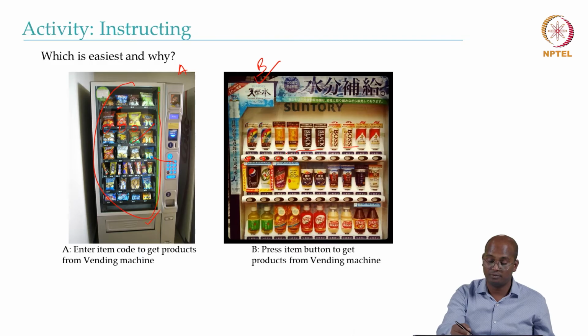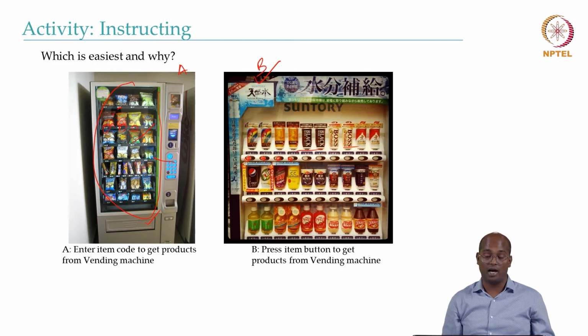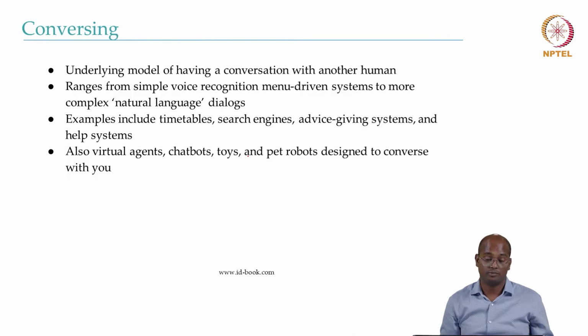But in this case, it's quite easy. Just insert the money and press the button, and you'll get the corresponding item. So this is an example of instruction, and you also have to design and define instructions in such a way that the chance of error is negligible.